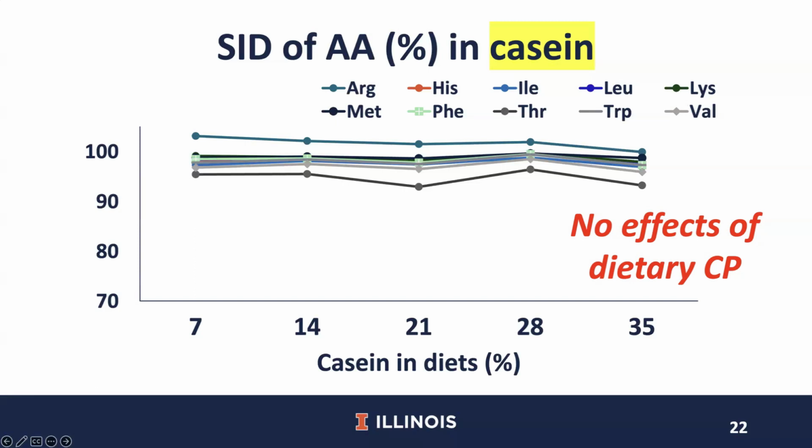However, the results from the 3 experiments indicated that the reason the SID of amino acids is changed by increasing soy products is that these feed ingredients contain fibrous components in addition to trypsin inhibitors and unique protein structure that hinders the amino acid absorption, even though soy protein isolate contains very low anti-nutrient factors.